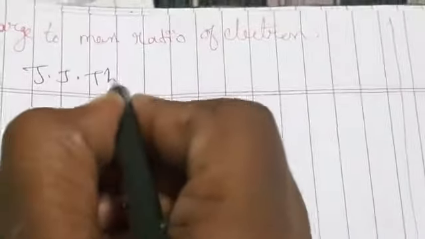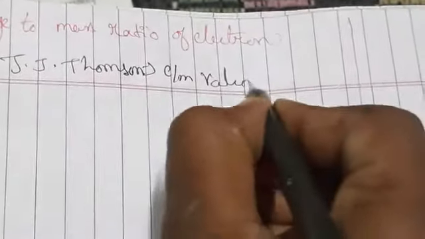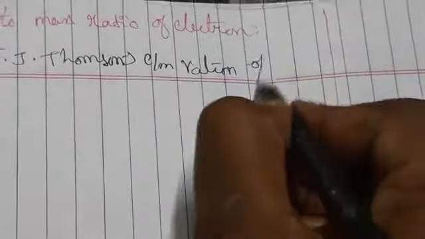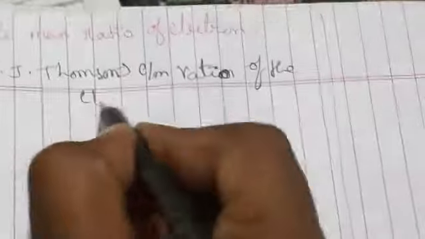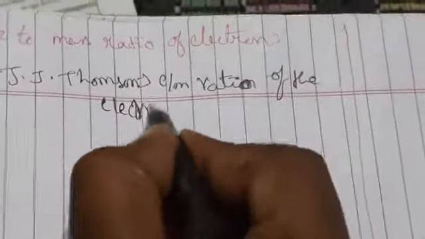Students, in the previous class we have seen the discovery of the electron. Now today let us discuss the charge to mass ratio of the electron. Charge to mass ratio is what J.J. Thomson mainly measured. So who has measured? J.J. Thomson measured the e/m ratio of the electron based upon some points.